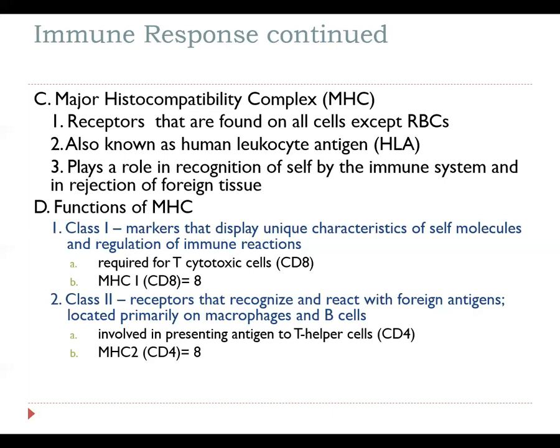And this will make just as much sense when applying it to our next class of MHC, which is class 2. Class 2 receptors are also going to recognize and react with foreign antigens. They're also going to have a level of promotion of self. But they are located primarily on macrophages and B cells, and they do a lot of interaction between macrophages, B cells, and T helper cells. T helper cells are a type of T lymphocyte, which are known to help the dual system of antibody stimulation. It helps it actually happen.